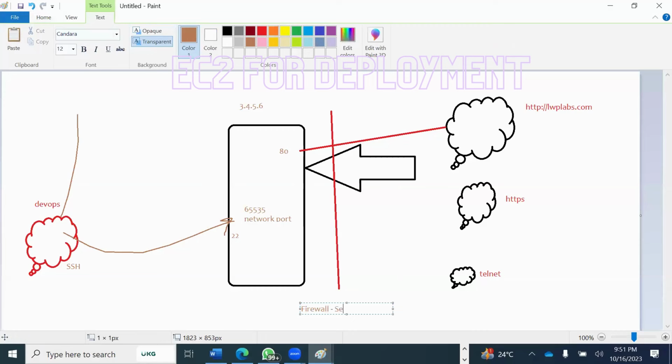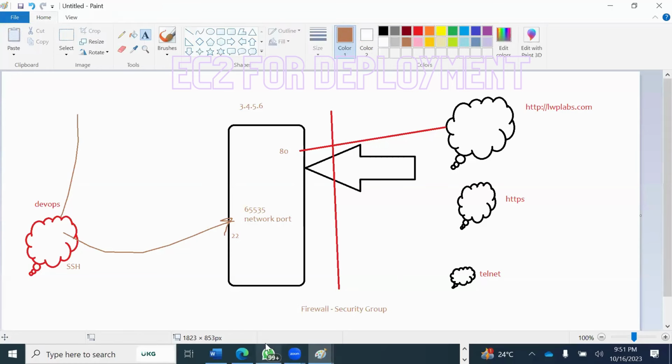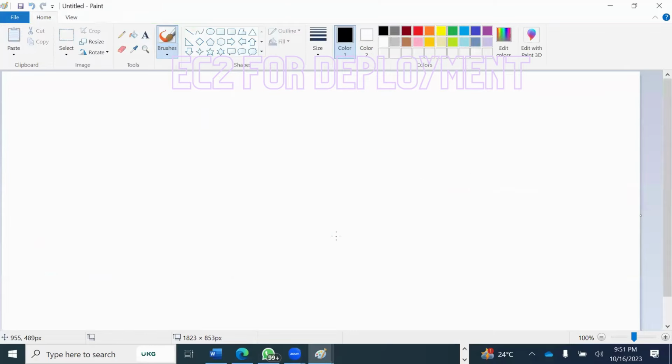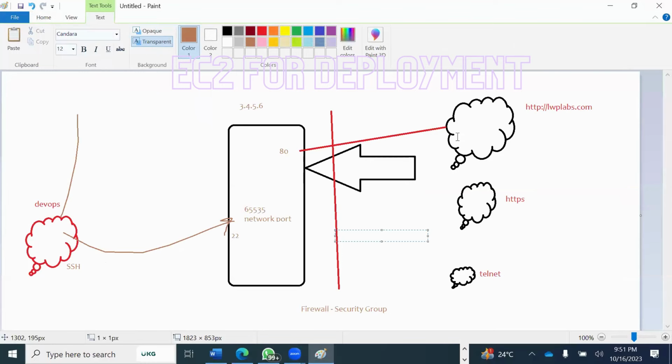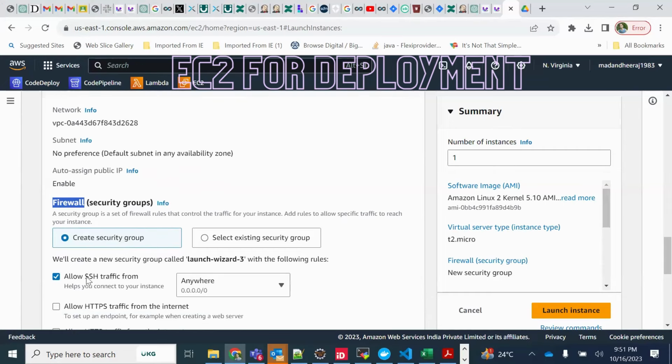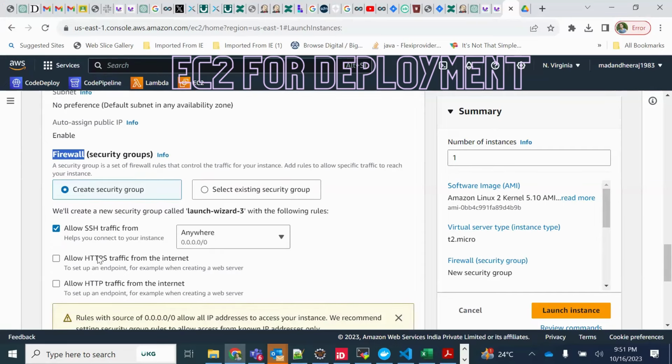In AWS, a firewall is also called a security group. So that is what you will be doing. You will be going to the AWS account and opening two ports. Create a security group. You will open two ports. Allow SSH traffic from anywhere, which means the internet. And you will not allow HTTPS for now.